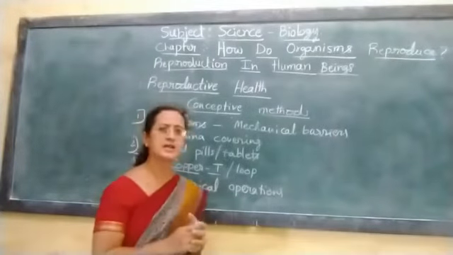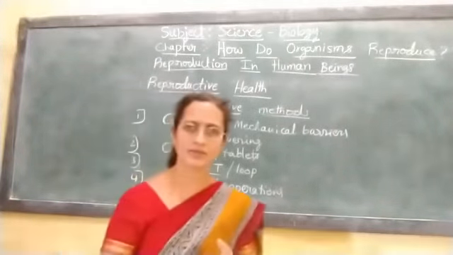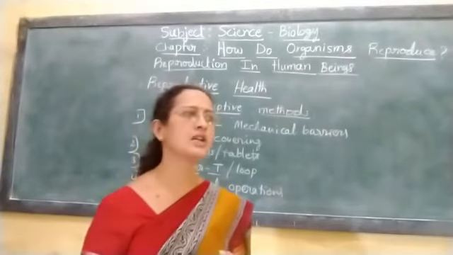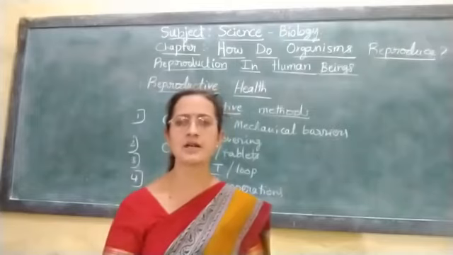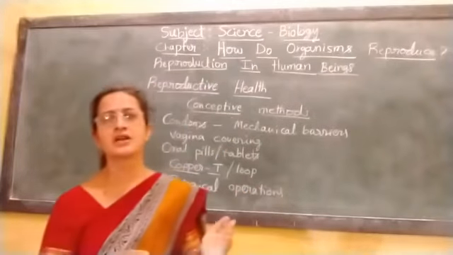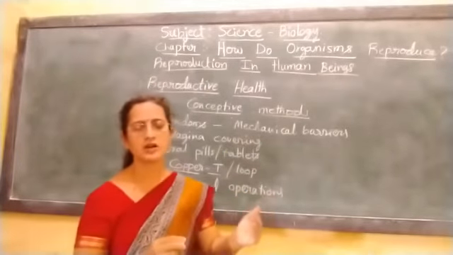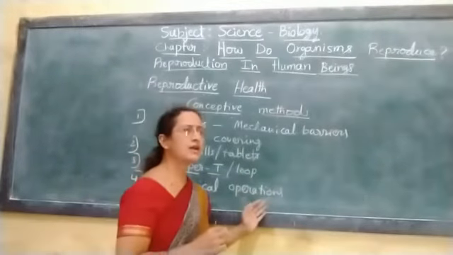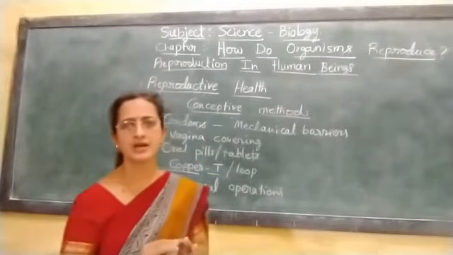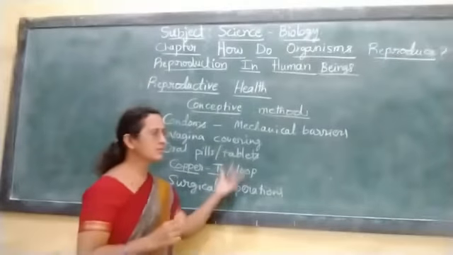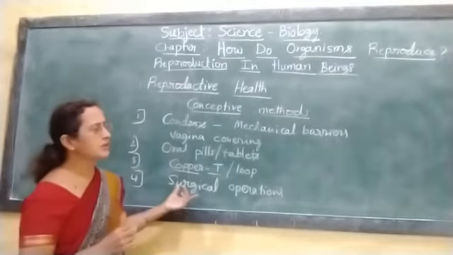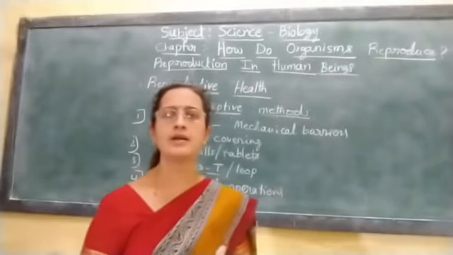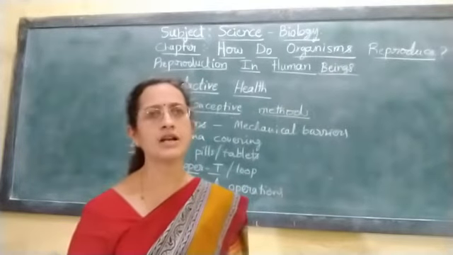In males, the vas deferens is taken out in a small surgical operation and tied, and inserted back, so that sperms are not ejaculated, and the couple can avoid the union of the sperm and the egg. These are some of the contraceptive methods. By using them, the couple can avoid unwanted pregnancy.